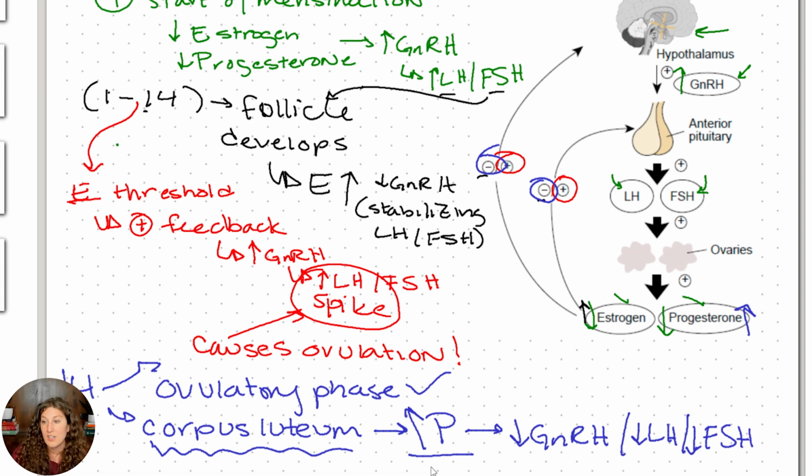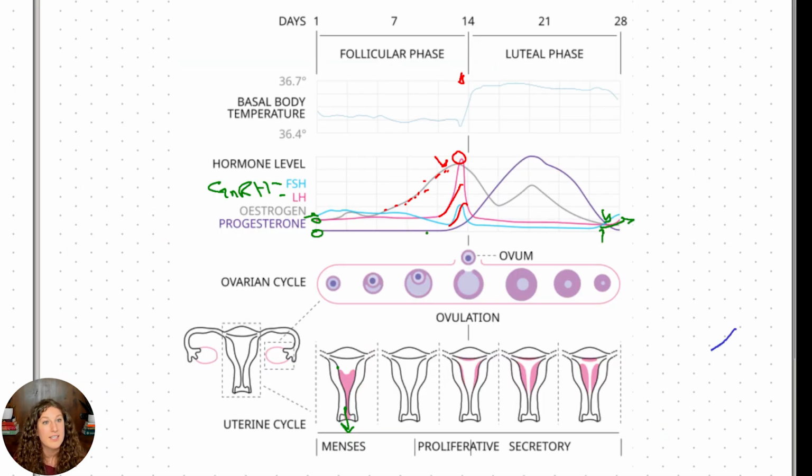So now we have these GnRH, LH, and FSH levels. Let's go back to our graph of our hormones so we can see what's happening there. All right, so this is again post-ovulation. See how that progesterone just goes whoop? That's all because of the corpus luteum.